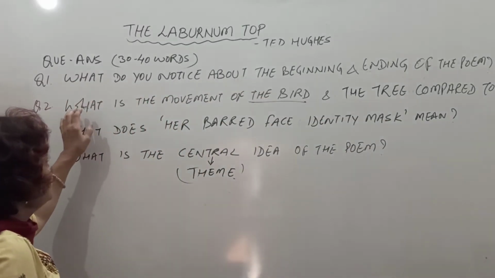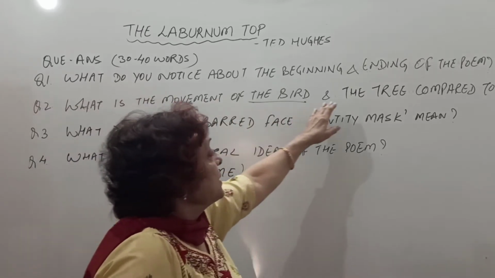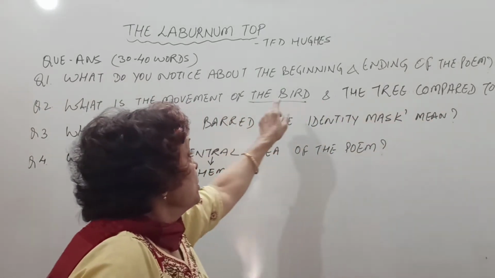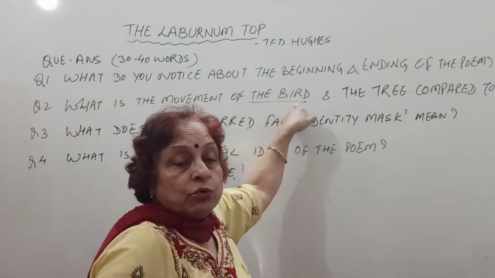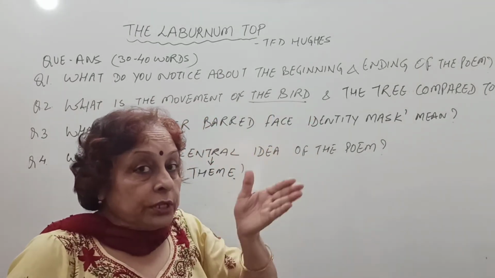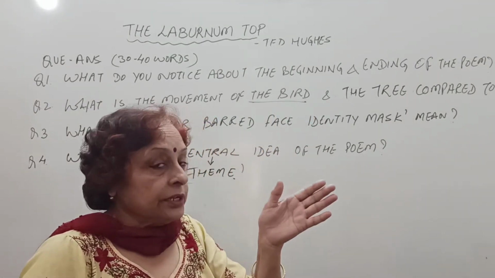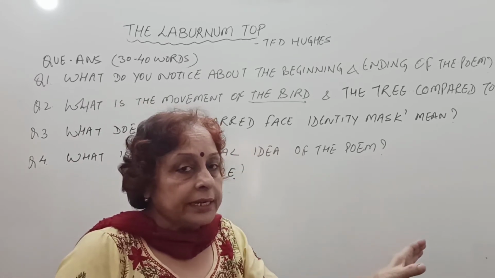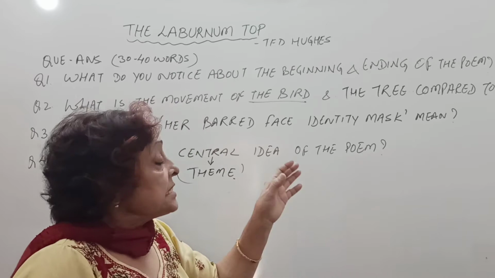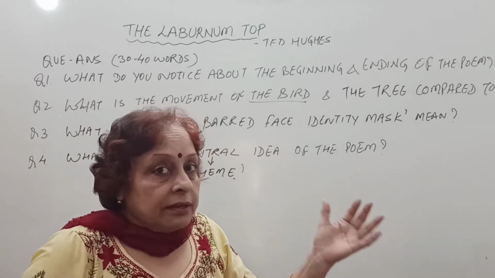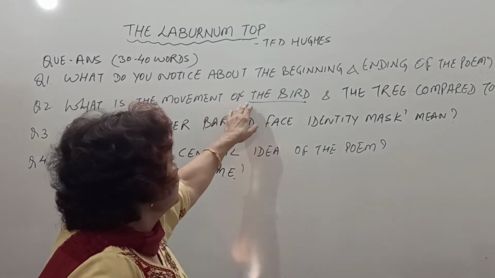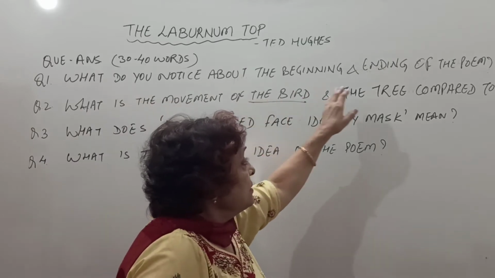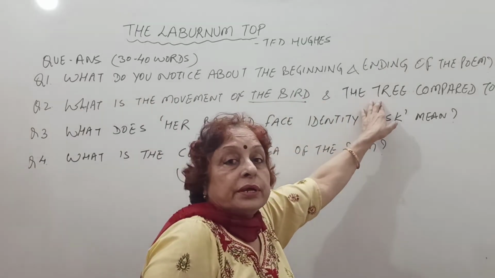Next is, what is the movement of the bird and the tree compared to? The movement of the bird is compared to the movement of a lizard. Smooth as a lizard, very smoothly. Sleek as a lizard, smooth as a lizard, it moves inside very softly, stealthily and alert. So the bird's movement is compared to the movement of a lizard, and the tree is compared to an engine.